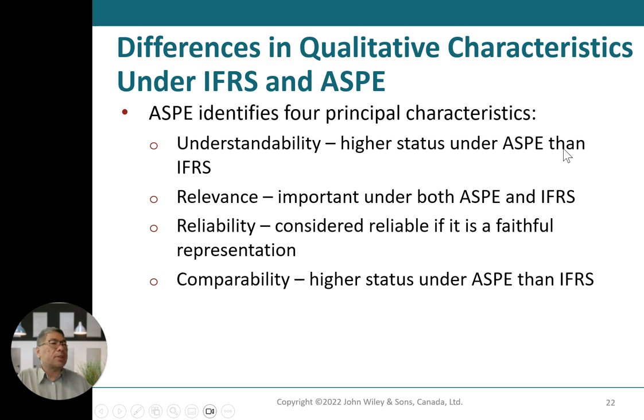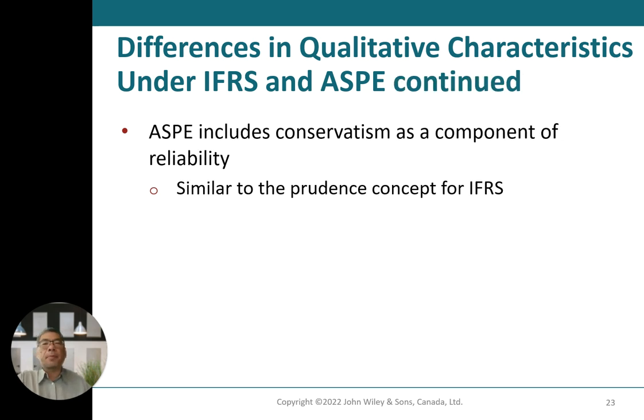Understandability, which has a higher status under ASPE than IFRS. Relevance is important under ASPE and IFRS. Reliability is considered reliable if it is a faithful representation, and comparability has a higher status under ASPE than IFRS. Okay, the recent conceptual framework continues that ASPE includes conservatism as a component of reliability, which is similar to the concept of prudence in IFRS.